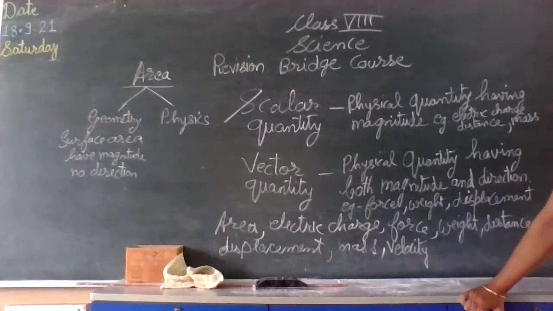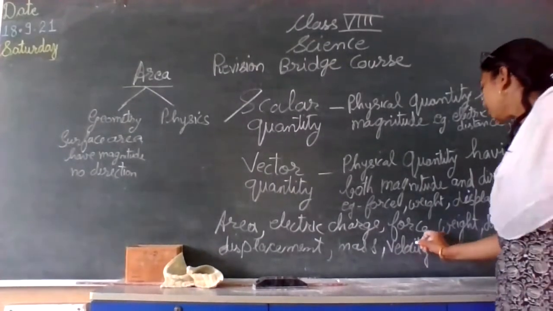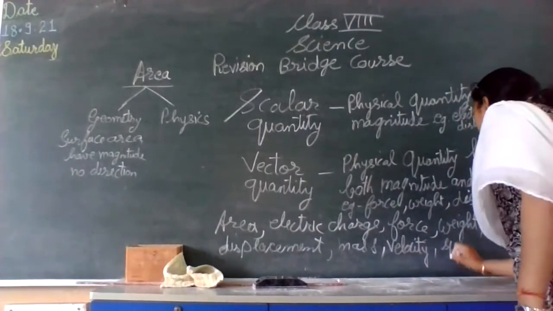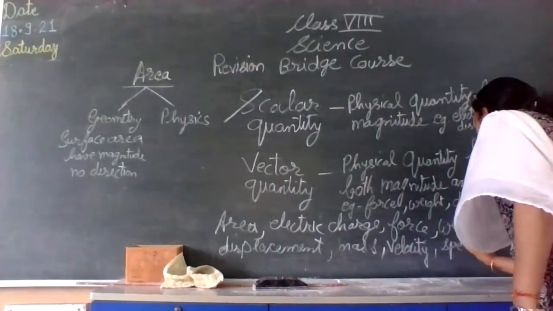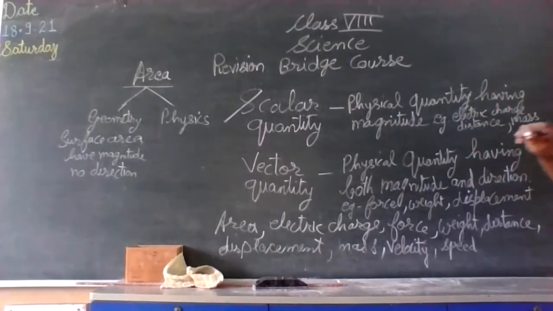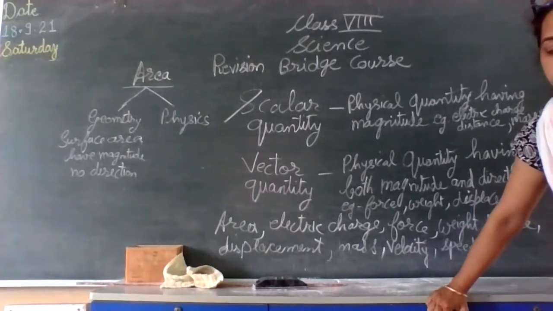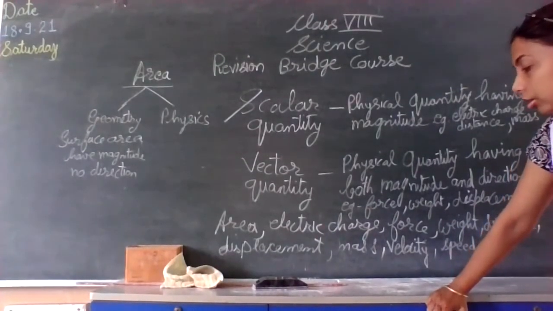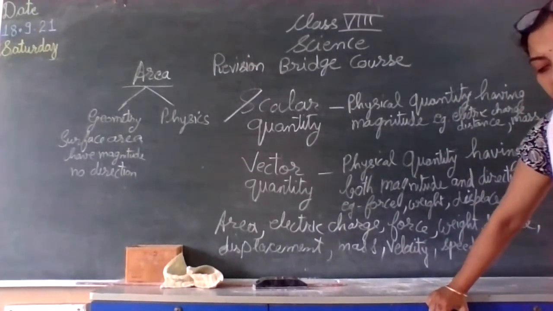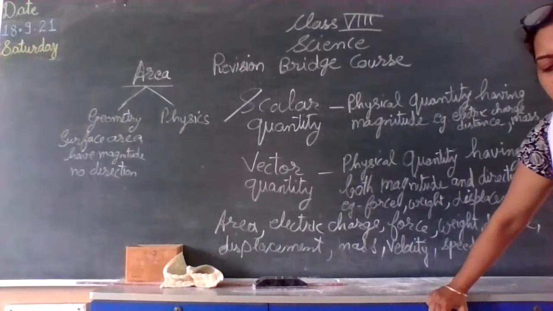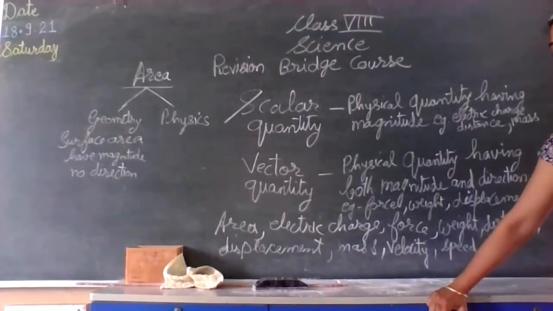Further, speed and velocity are also physical quantities that we need to understand. Speed of any object, say a car or a vehicle or a truck, if we consider say 60 kilometers per hour, the vehicle is moving or the train is moving.